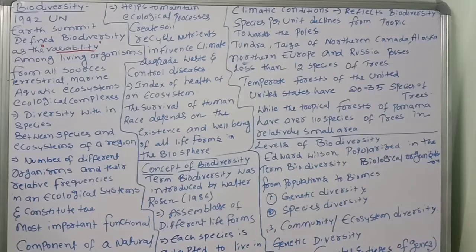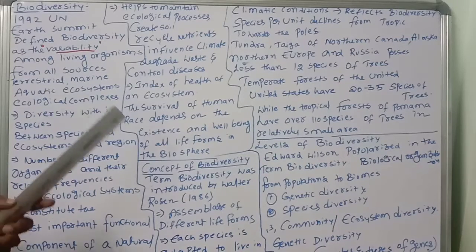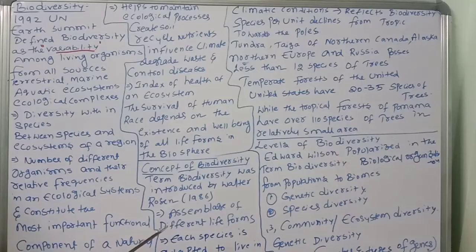Survival of the human race depends on which one? The existence and well-being of all life forms of the biosphere. So these are all the things you should remember. Every organism, every life form, is very useful in the ecosystem. Next, the concept of biodiversity. What is the concept of biodiversity? This is a most important point to remember. The term biodiversity was first introduced, or popularized, by Walter Rosen.